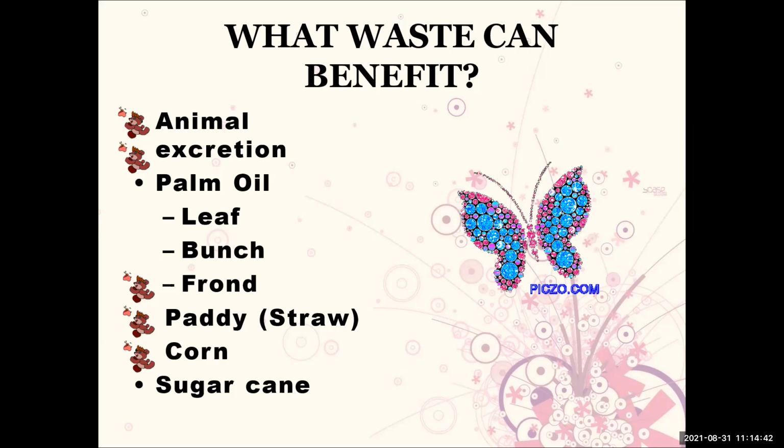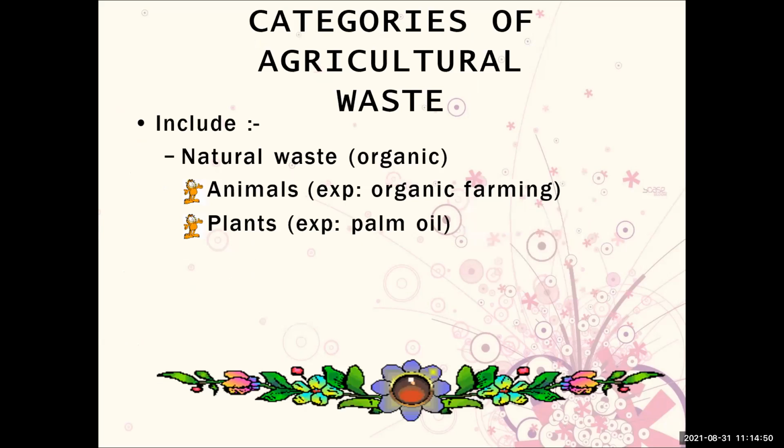Anyone give the example of the solid waste from the agriculture waste? Anyone can give the example. Suppose your category of agriculture waste: two categories, animals and plants. An example is organic farming. What is it, right or wrong? And what is the classification or source of agricultural solid waste?